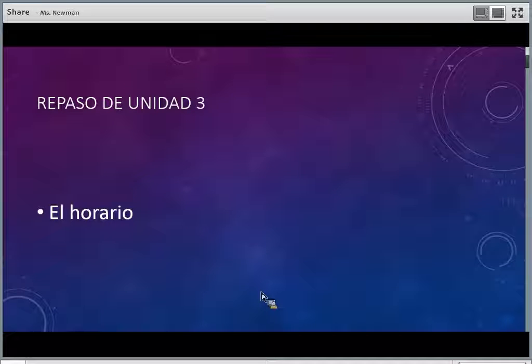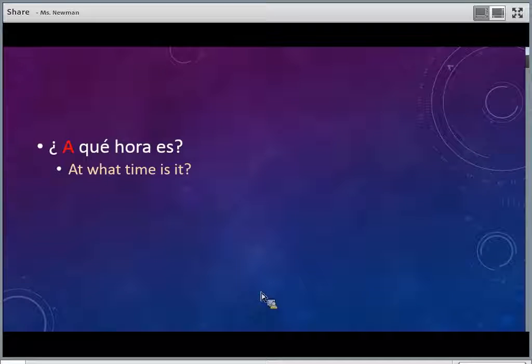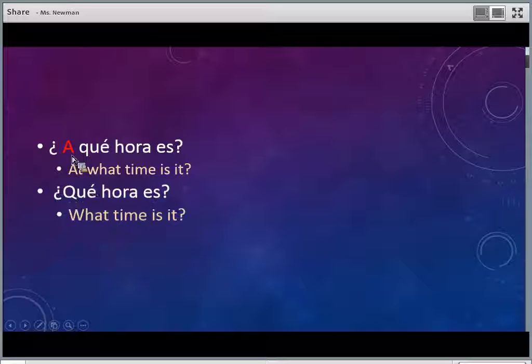Okay, repaso de unidad 3, el horario, telling time. ¿A qué hora es? Okay, I have this A highlighted because that's what sets it apart from this question, ¿qué hora es? So this is asking at what time is it, and this is what time is it. So two different questions, two different ways you're going to answer it.